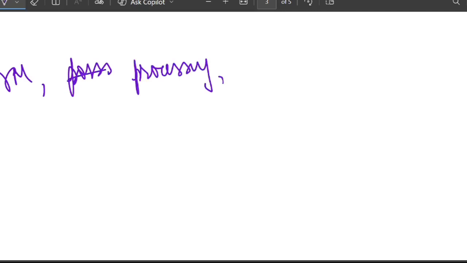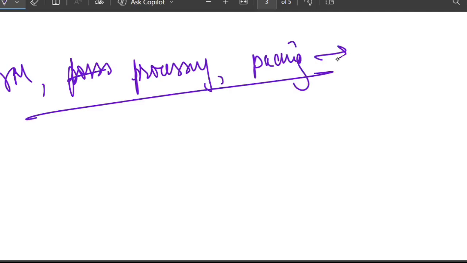They want to buy raw material. They want possession, right? For processing. They need money for processing, for packing, right? So for all these things, the exporter needs money, right?